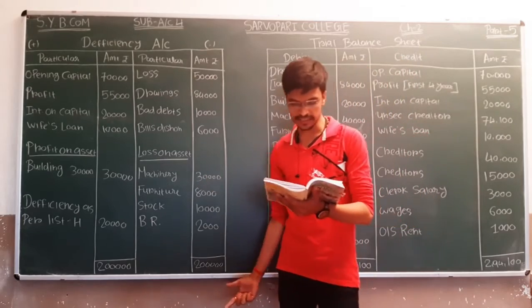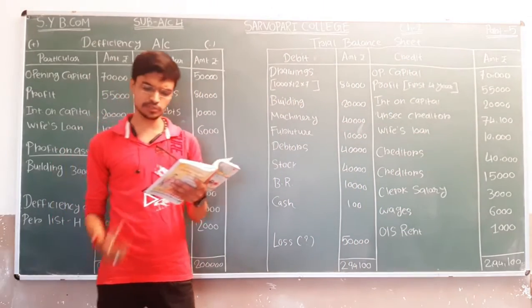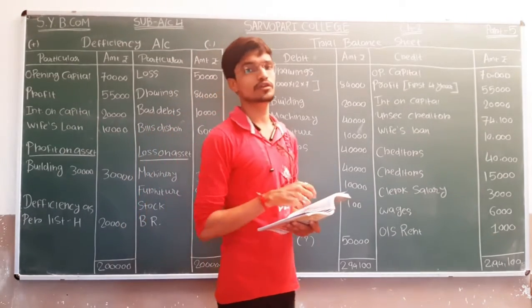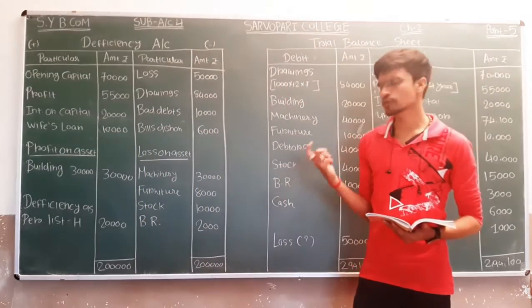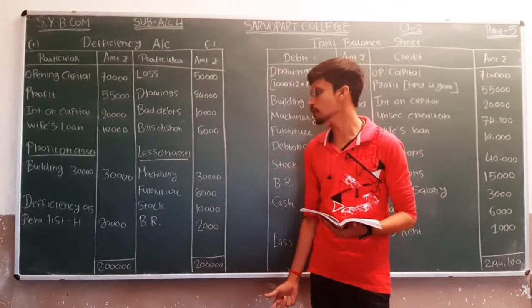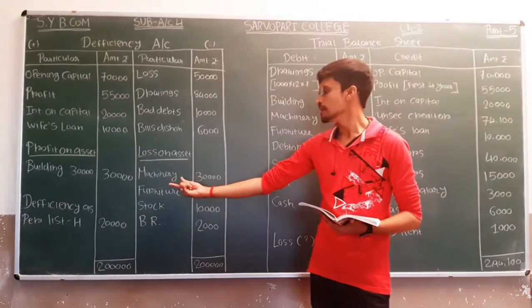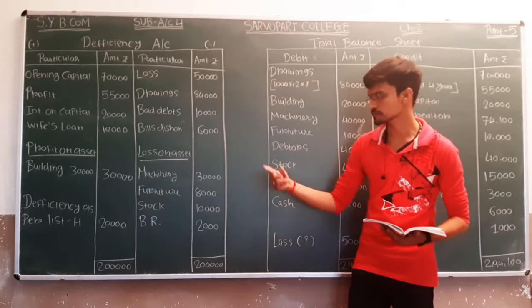Very first, this is machinery. Estimated realized value is 10,000 and book value of machinery is 40,000. So the amount of difference, 30,000, will be shown under the head of loss on assets. Asset is machinery and the amount of loss is 30,000.